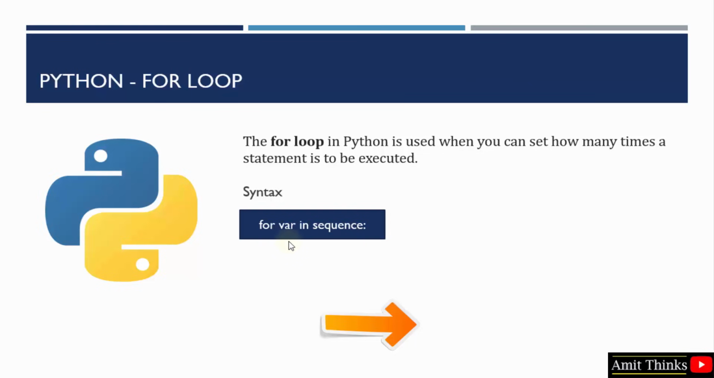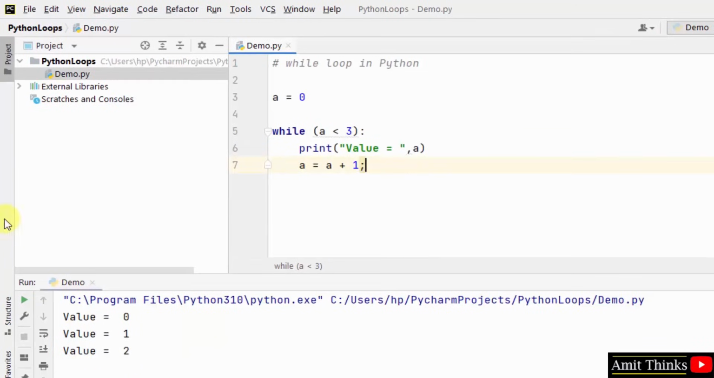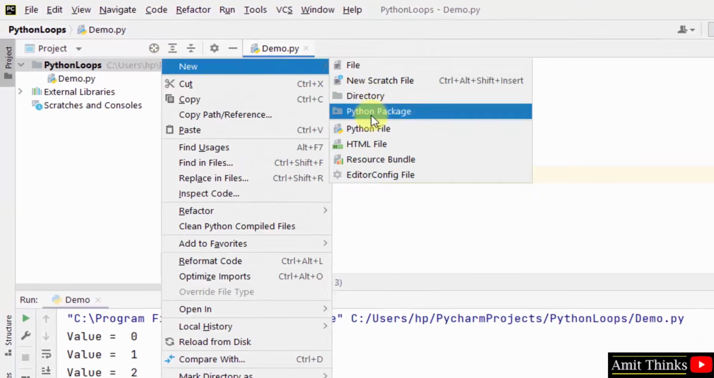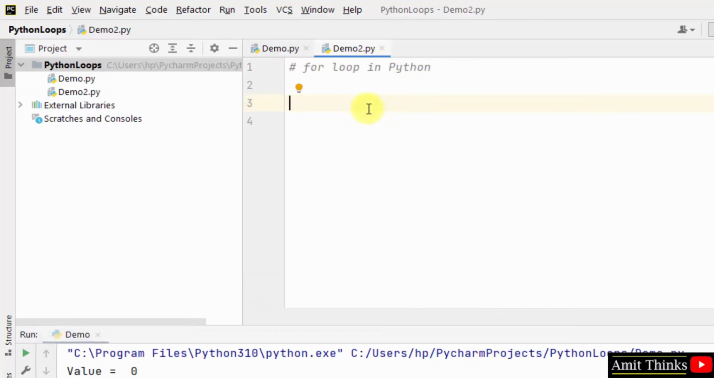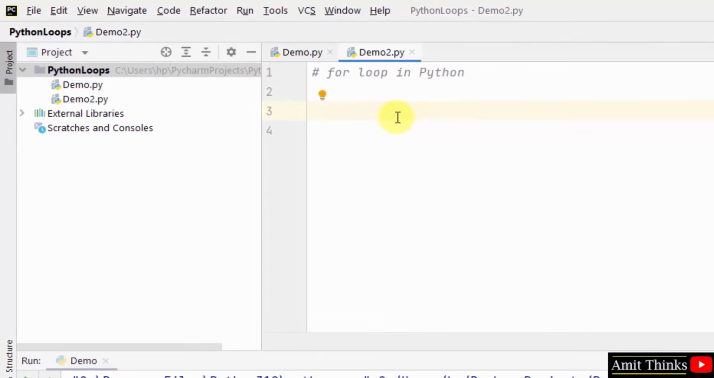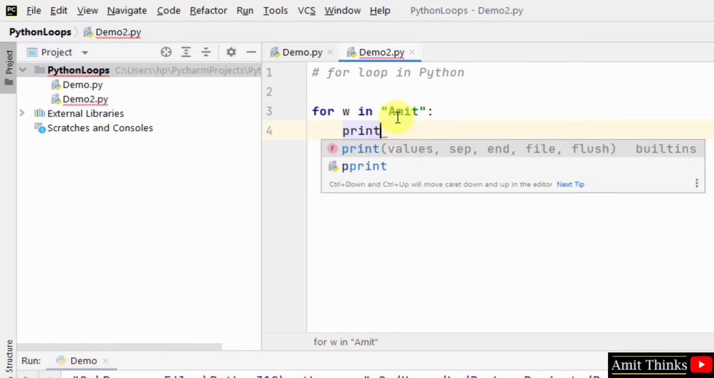Let's see. Now let us see a for loop. For that I'll just create a new file, new Python demo2. Okay, press enter. Now let us work around for loop in Python. So for loop in Python is used when you can set how many times a statement is to be executed. Let me print something using for loop. Let's say I want to print each and every word of a name. So here it is for W in Amit. I'll use the for loop and I'll directly print it.